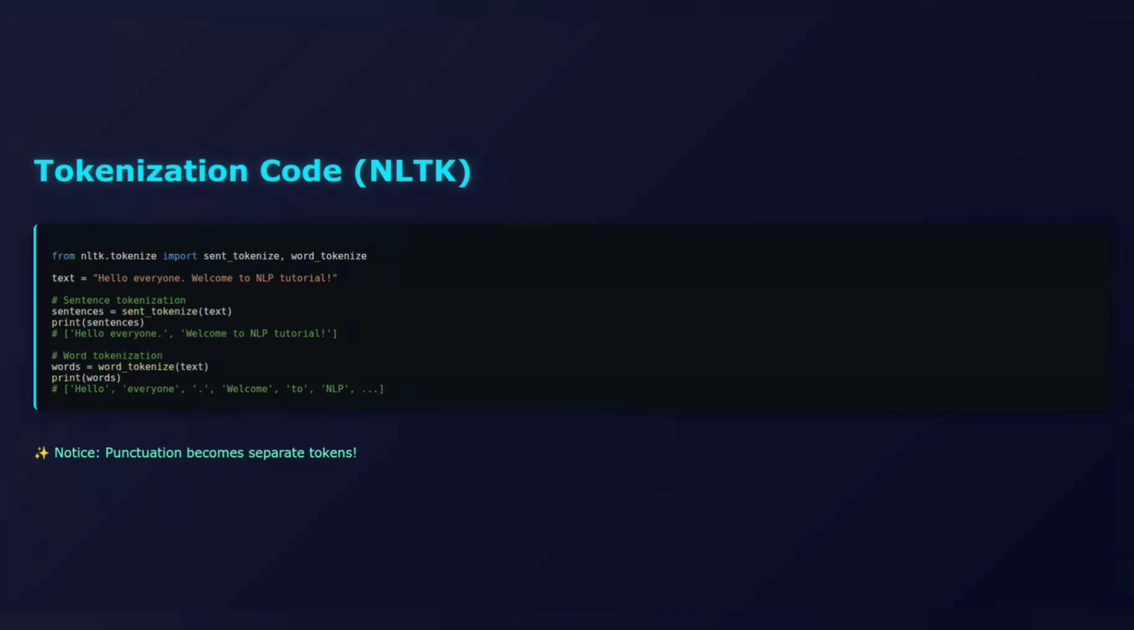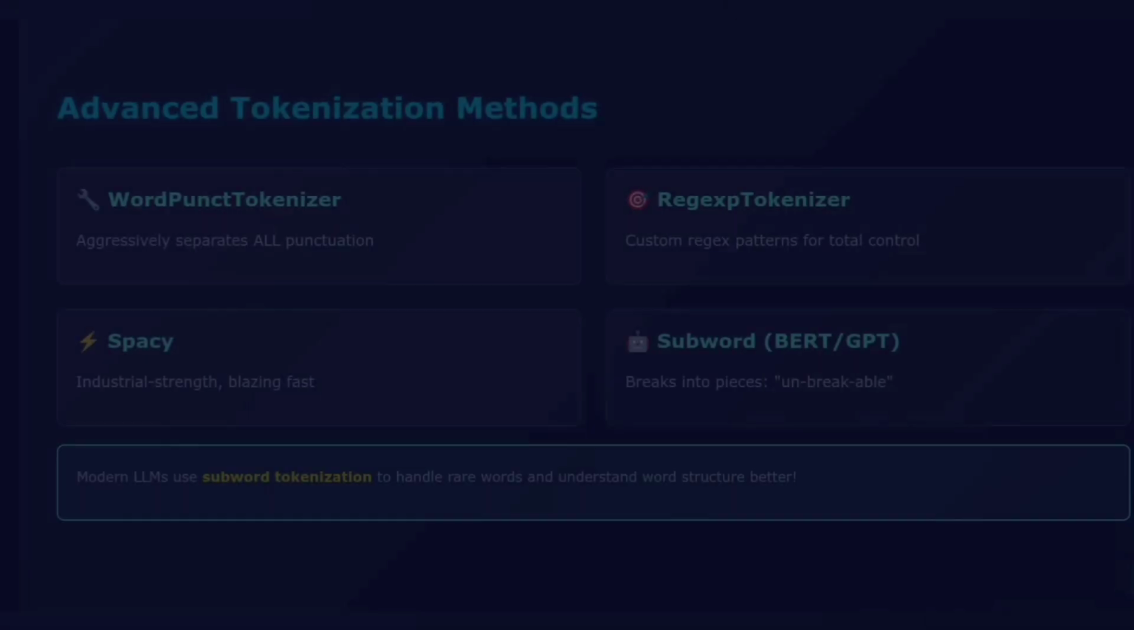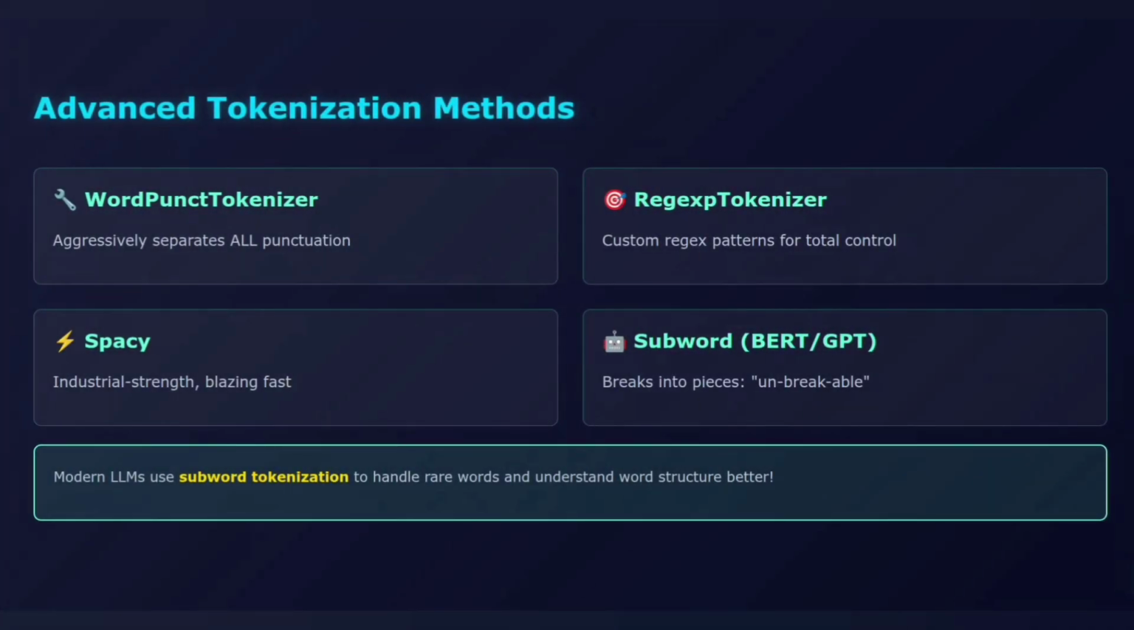Now, here's something cool. NLTK isn't the only game in town. Depending on your use case, you might want WordPunct tokenizer, which aggressively separates all punctuation. Regex tokenizer, use custom regex patterns for total control. spaCy, industrial strength, blazing fast for production systems.